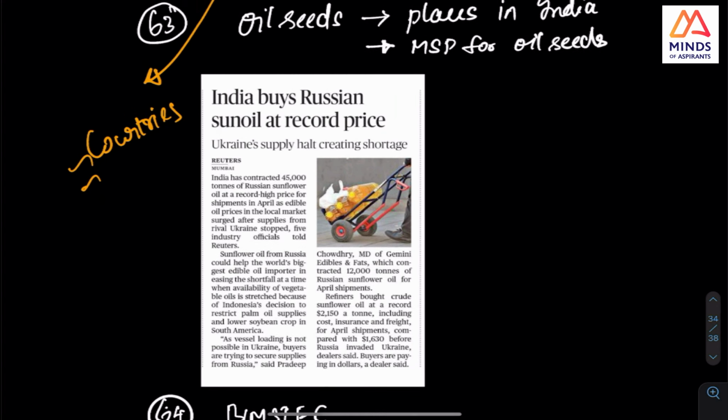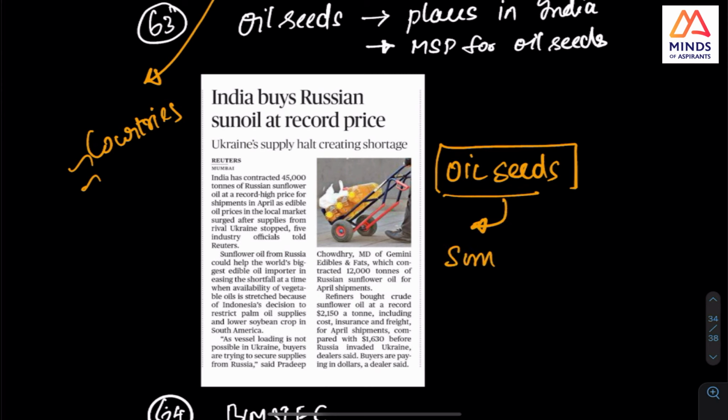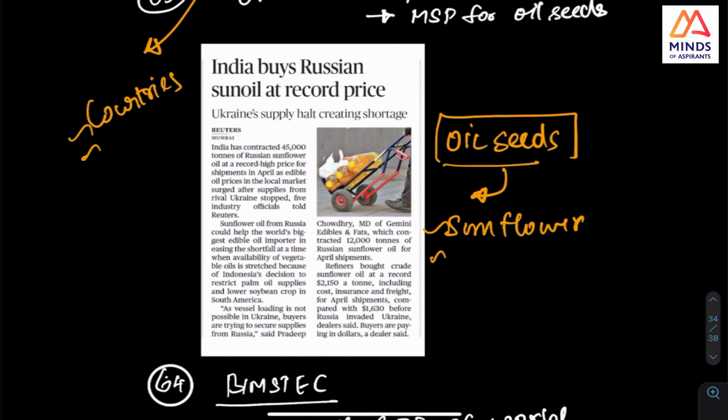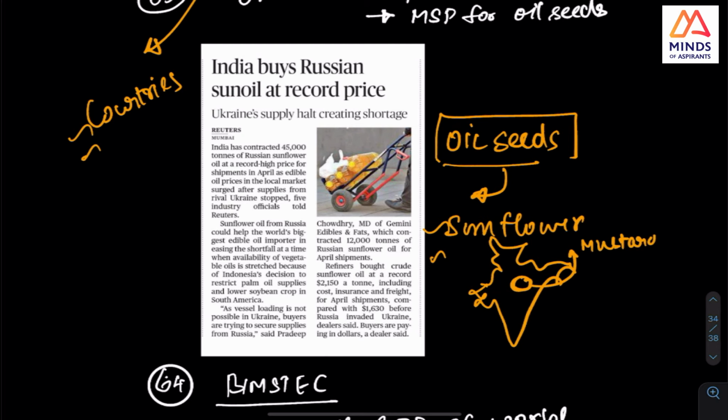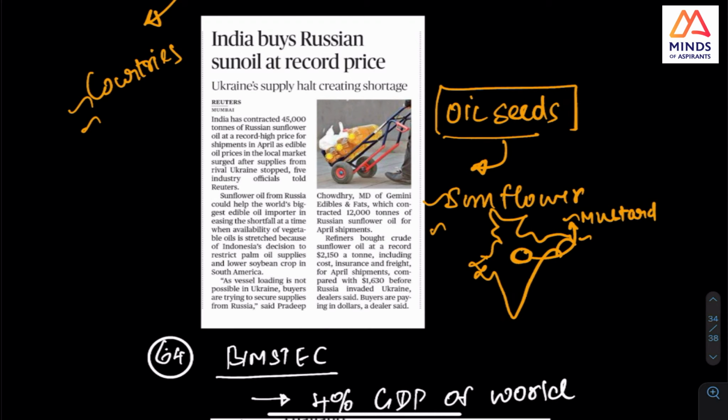And this oil seed we have already discussed. But I will say, oil seeds, sunflower oil, the places in India where sunflower oil and mustard are grown, and where it is going. See, mustard, rapeseed. This is rapeseed. This and all you should know.